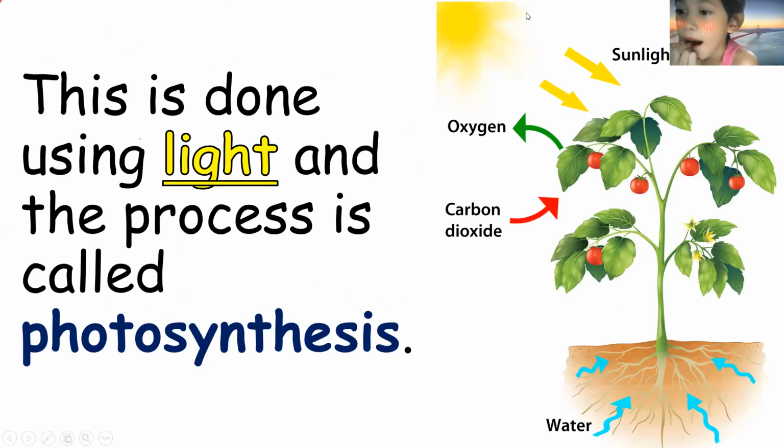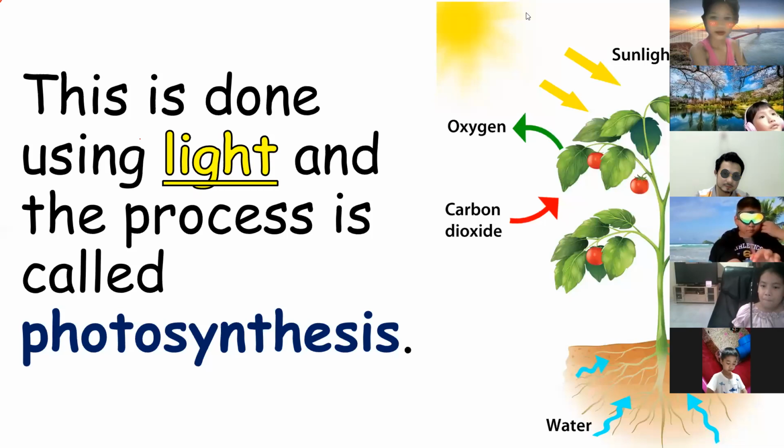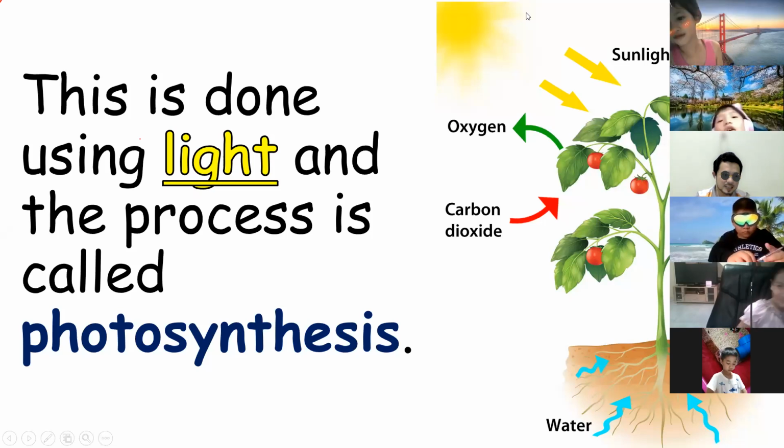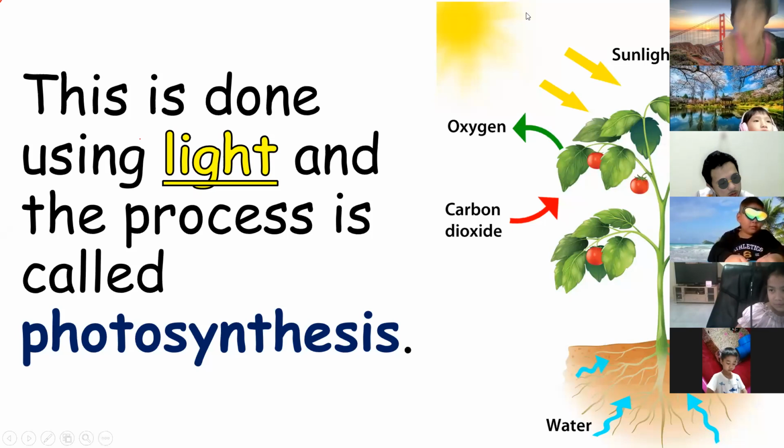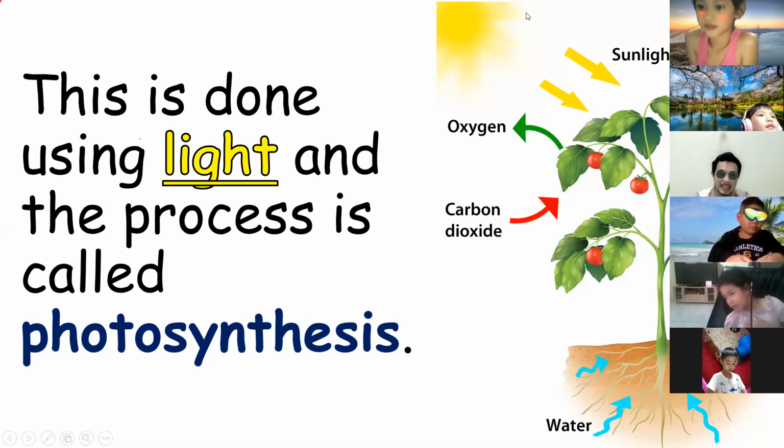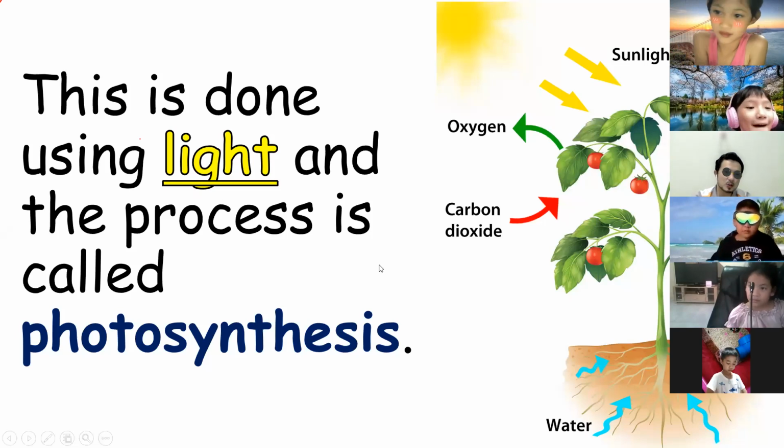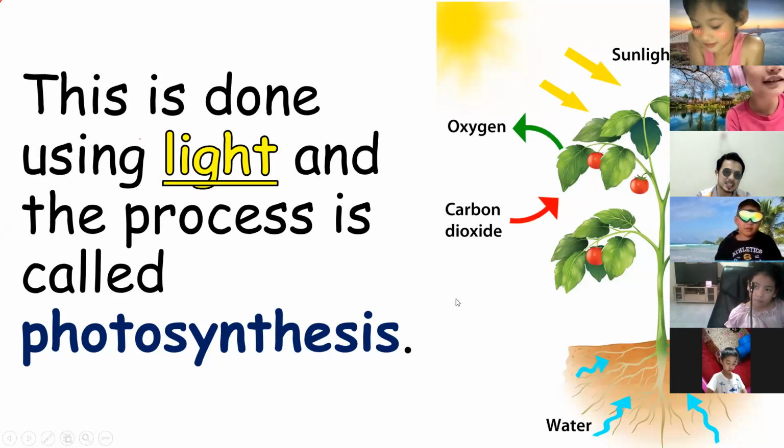Yes, Ellen? Teacher, plants cannot cook food because they don't have, right? Yes. So the plants cannot cook, but the plants can make their own food in the process called photosynthesis, okay?